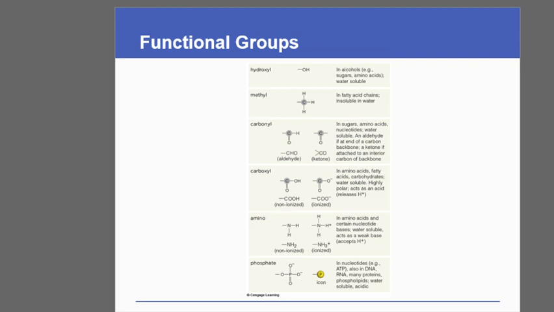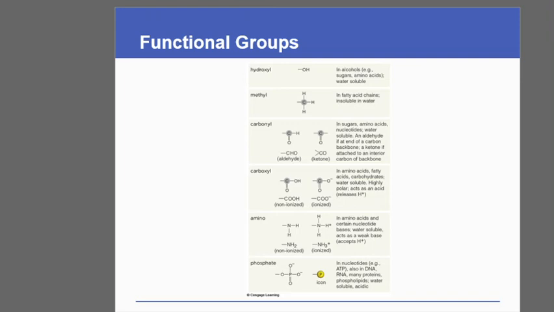The functional groups which are prominently seen in biomolecules, the first of course is the hydroxyl group, OH group, seen in alcohols. So molecules like sugars and amino acids, they are readily seen. Most of these molecules are water soluble. Then we have the methyl group, CH3 group, which can be seen in fatty acids and which are generally insoluble in water.